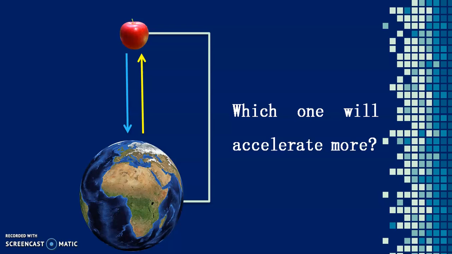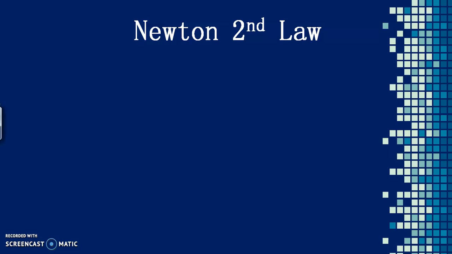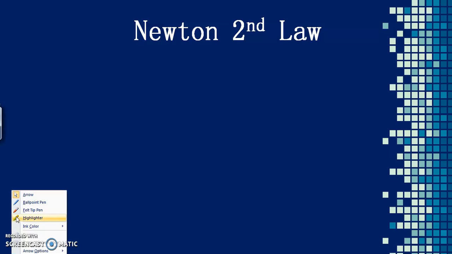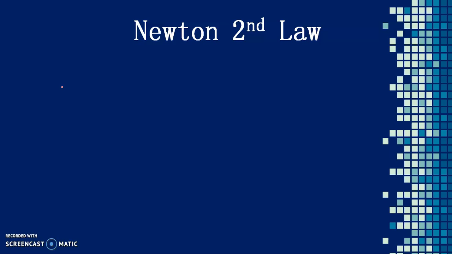This can be explained on the basis of Newton's second law, which says that force is equal to mass into acceleration. So from here we can say that acceleration is equal to force divided by mass. That means acceleration is inversely proportional to mass.